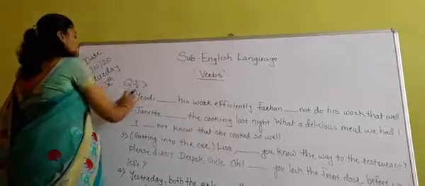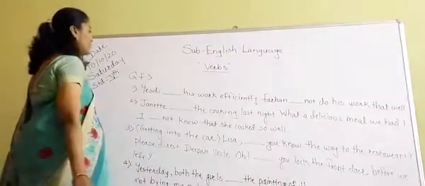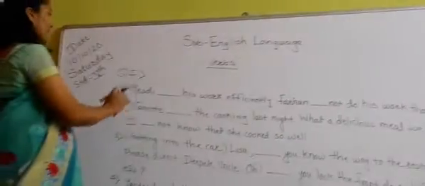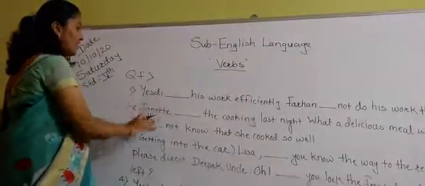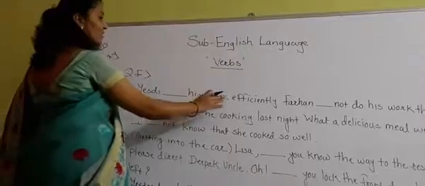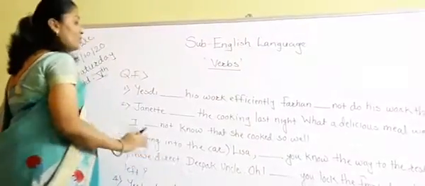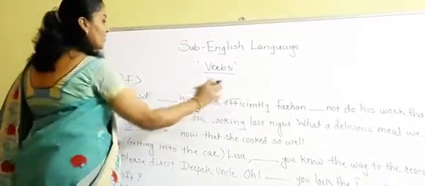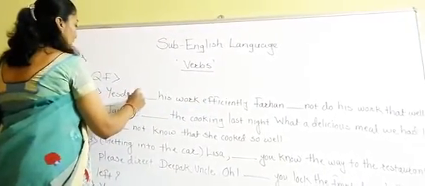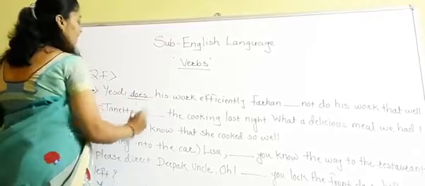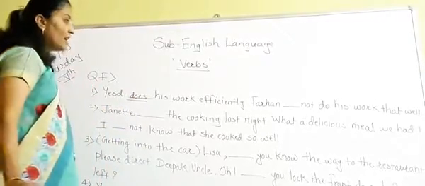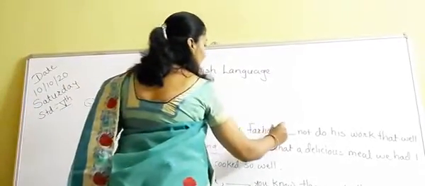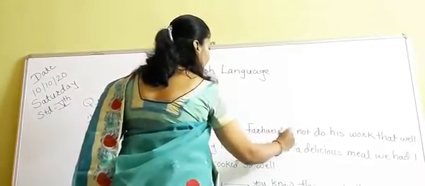See question number F. You have to use the different forms of do. Now see the first sentence: "He dash dash his work efficiently." You have to use forms of do here. So we will write here does. He does his work efficiently. Farhan dash dash not do his work that well. And in the second fill in the blanks we will write did.